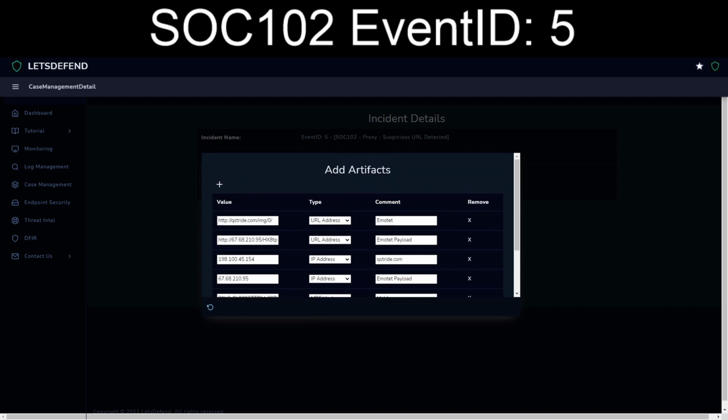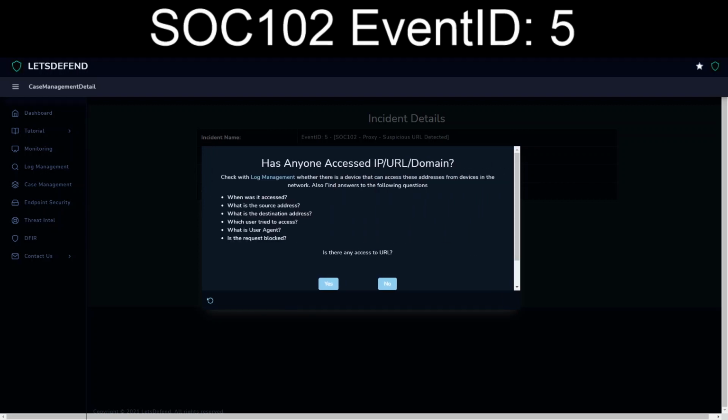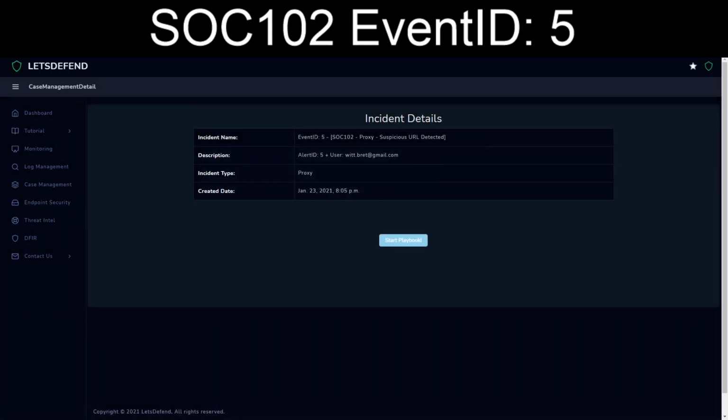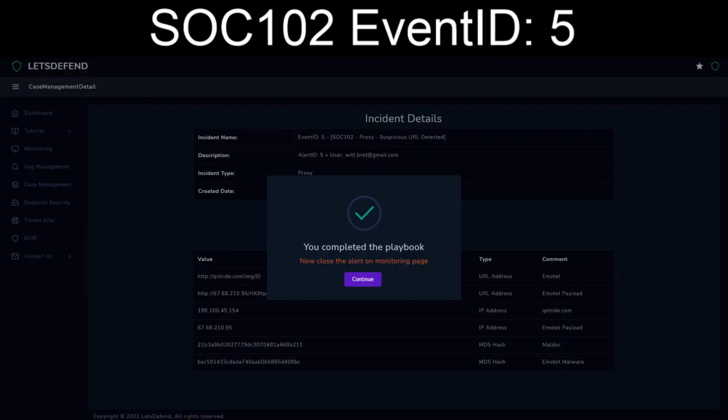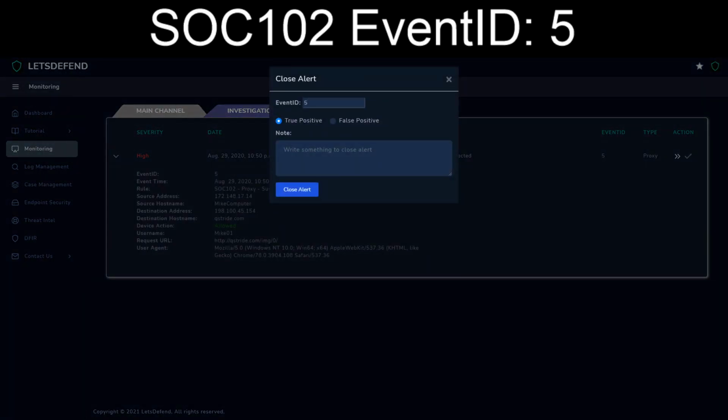Okay, so we've got the IP addresses, we've got the URLs, we've got the maldoc, and the actual malware load itself. Has anyone accessed this? Yes. Workstation's already in containment. We'll finish the playbook. And we will process. So this is indeed a true positive.